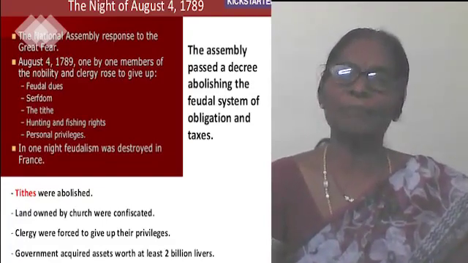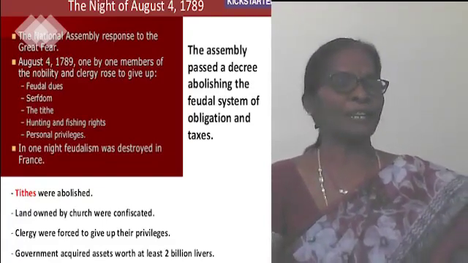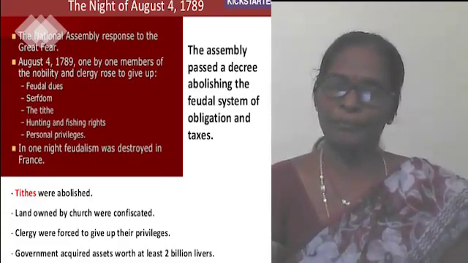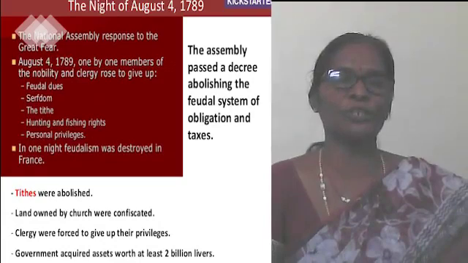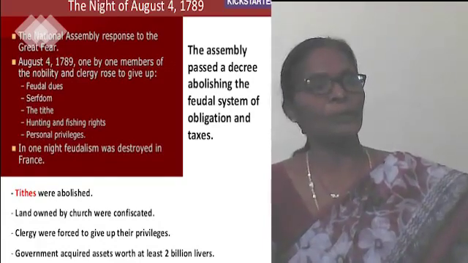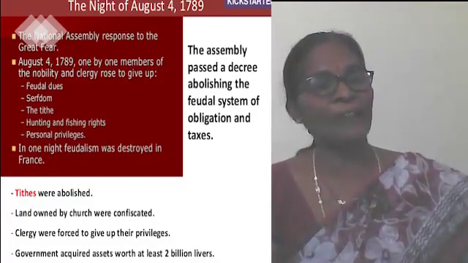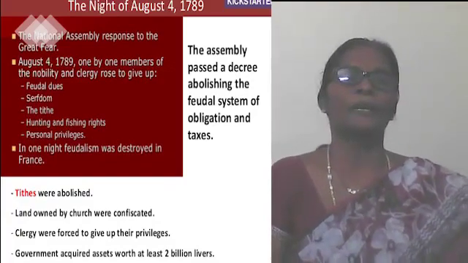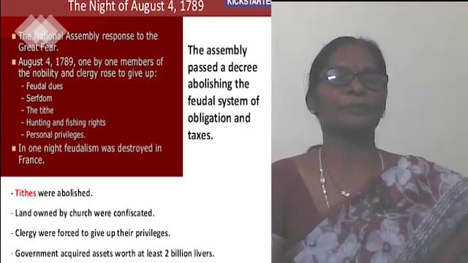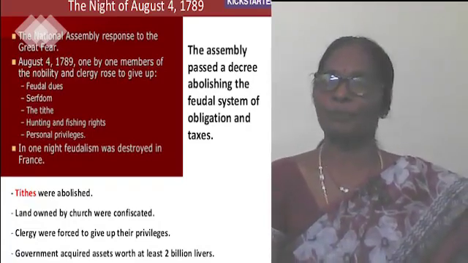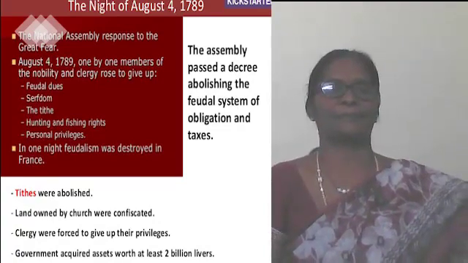The National Assembly completed the drafting of the constitution in 1791. When did they complete drafting the constitution? 1791. Who drafted the constitution? The National Assembly drafted the constitution. The main aim of the constitution is to limit the power of the monarchy in France.